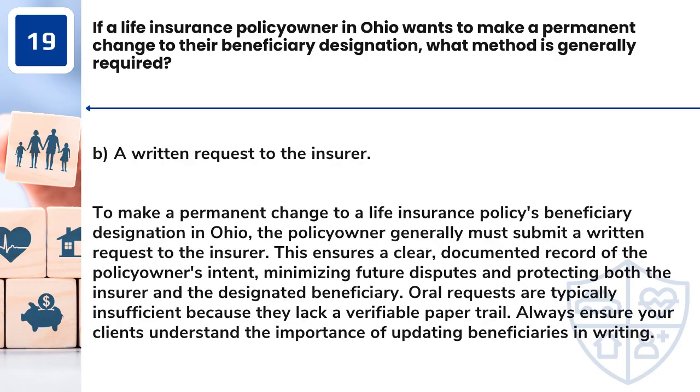Answer: B. A written request to the insurer. To make a permanent change to a life insurance policy's beneficiary designation in Ohio, the policy owner generally must submit a written request to the insurer. This ensures a clear, documented record of the policy owner's intent, minimizing future disputes and protecting both the insurer and the designated beneficiary. Oral requests are typically insufficient because they lack a verifiable paper trail. Always ensure your clients understand the importance of updating beneficiaries in writing.